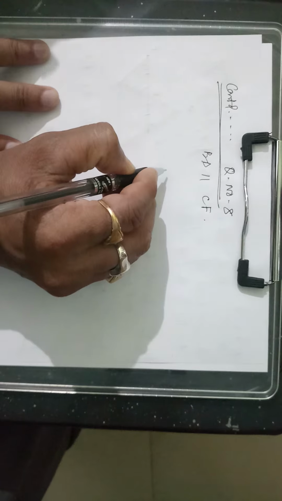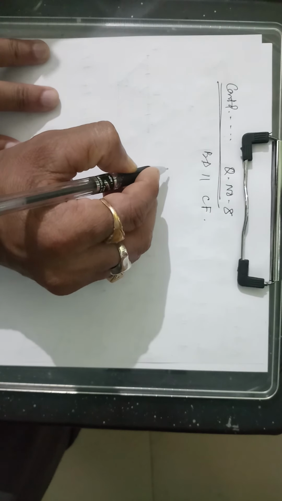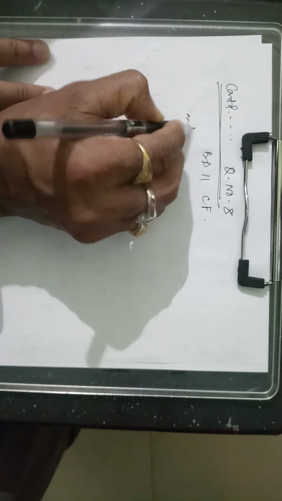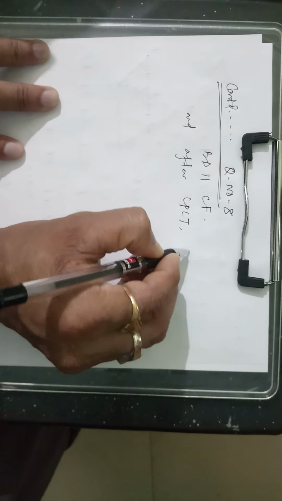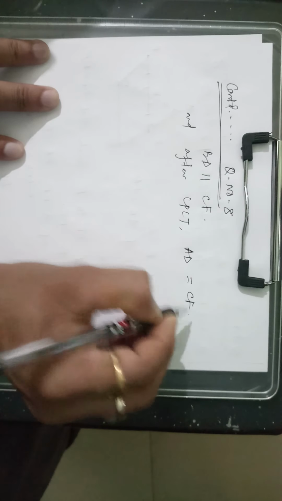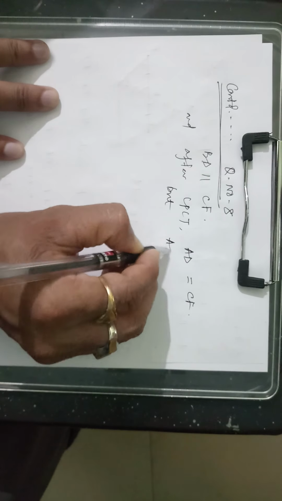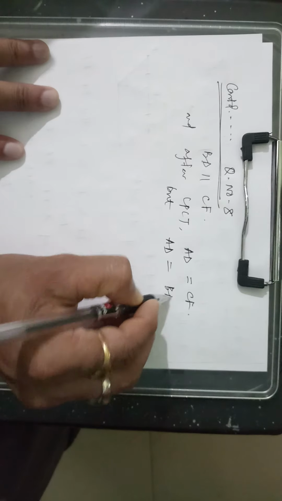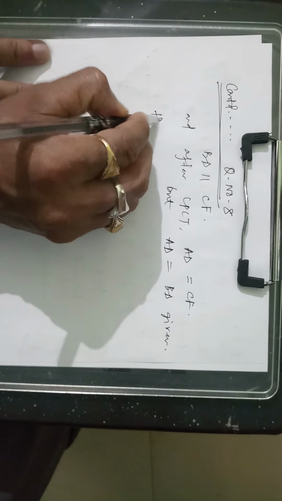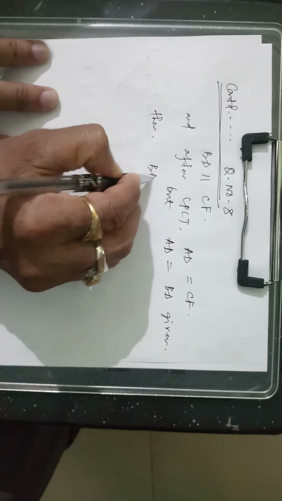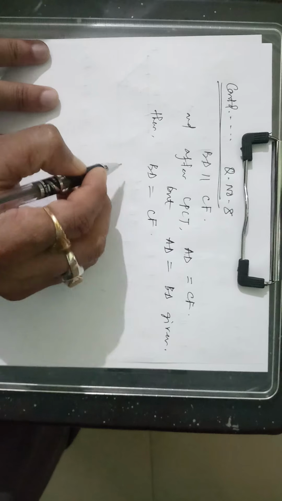Okay students, if BD is parallel to CF and after CPCT you saw AD equal to CF, but AD is equal to BD. This is given. So if AD is equal to CF and AD is equal to BD, then we can write BD is equal to CF.